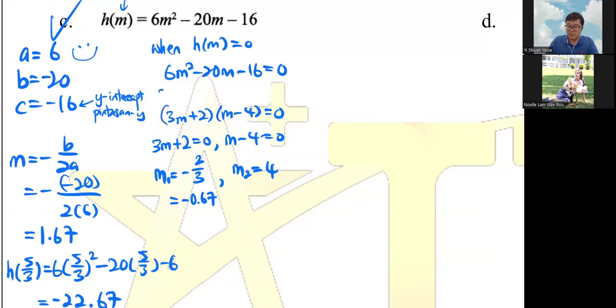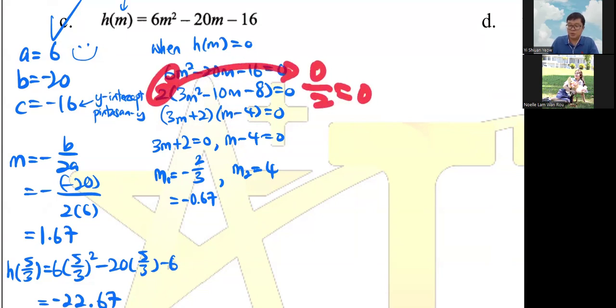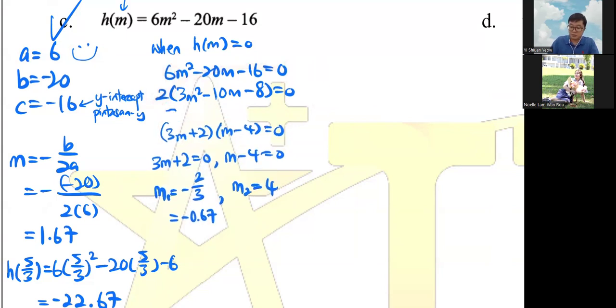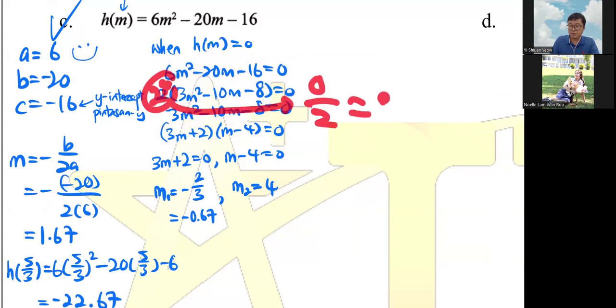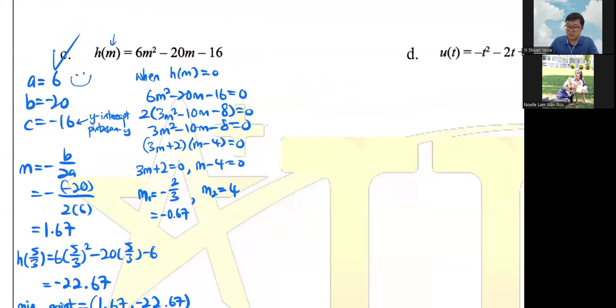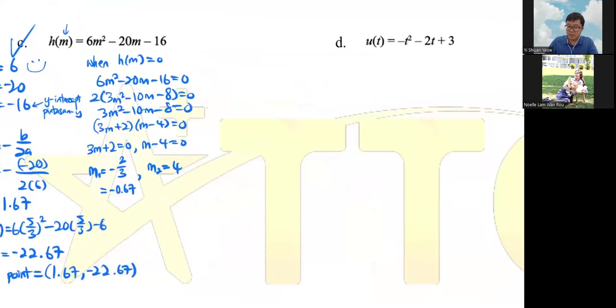So meaning there's a factorization here. You bring 2 out, you only get 3m squared. So this is how you know it's 2 times 3m squared, so everything is divided by 2. Here becomes 10, here becomes 8. This is what it means, because the times 2 brought to that side becomes 0 divided by 2, which is still 0. That's why you do it like that. So the calculator only factorizes this part; it didn't touch this one, because it already knows that 0 divided by 2 is 0. Anyway, so one is negative 0.67, sorry, and then one is 4.